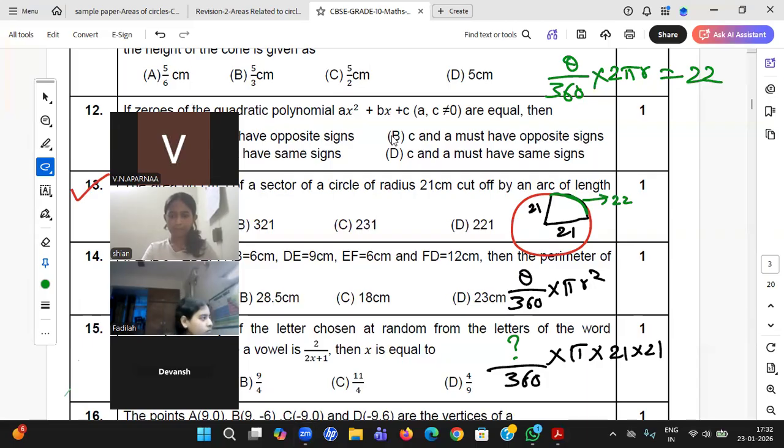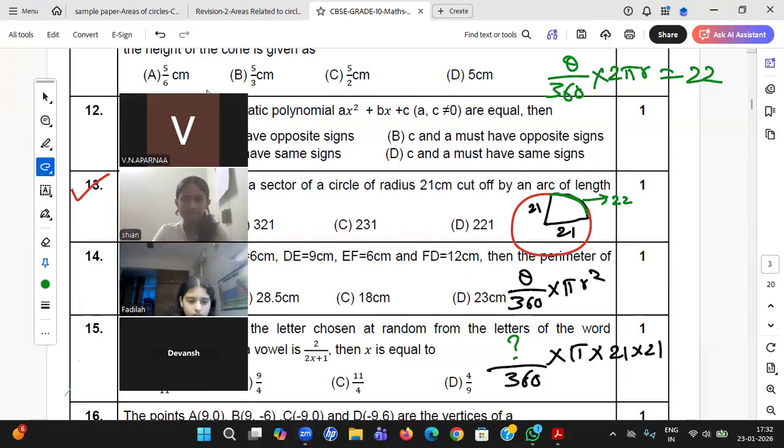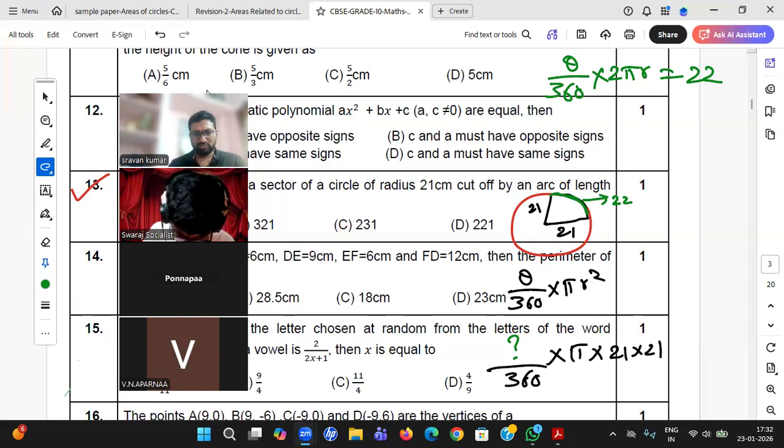Shayan, right answer. Very good student. Pranapa, are you able to do? Fadila, right answer. Pranapa, are you able to do, student? Yes, sir.